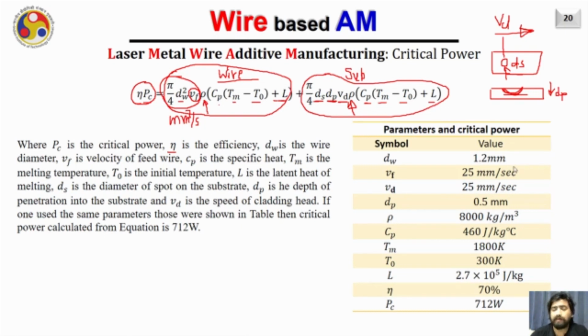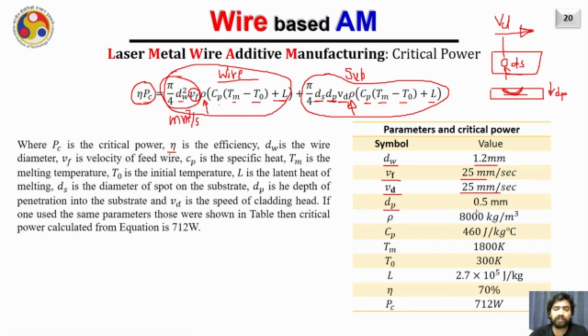So I am considering typical process parameters for a process and trying to find out how much power is required. I am using a wire of diameter 1.2 mm with a wire feed rate of 25 mm per second, and a deposition scanning velocity of 25 mm per second.